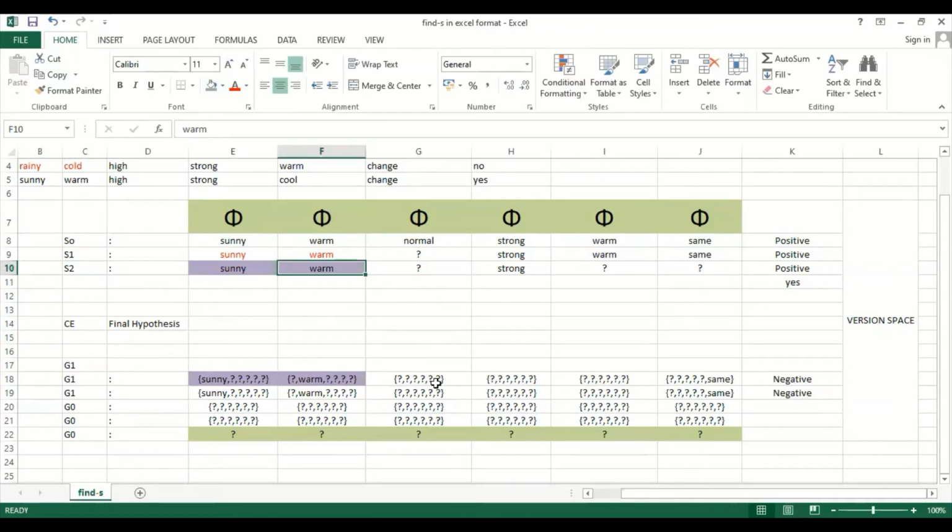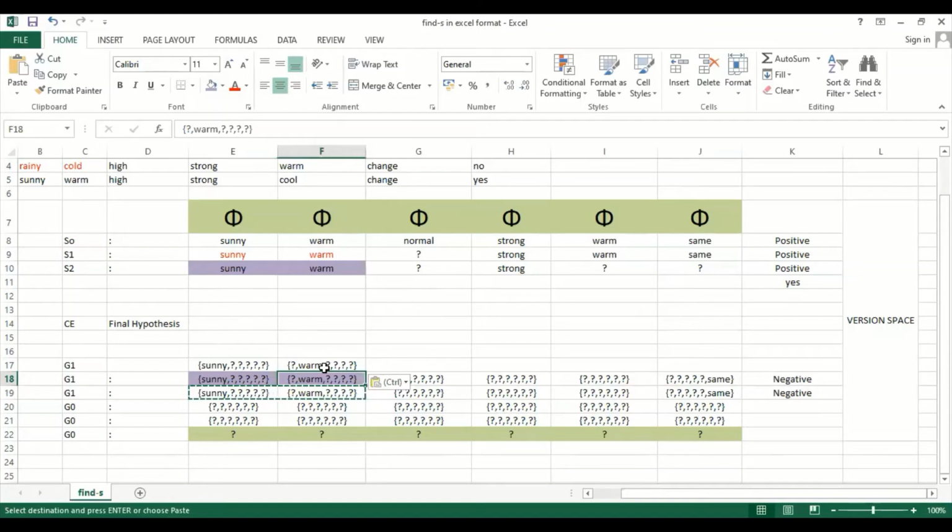But in the same way, if you take question marks in the normal, we are not going to consider this in the next level. Similarly, here also, we are not going to consider it. Here also, we are not going to consider. But in the case of the general hypothesis, we have the sub hypothesis called same. But if you compare this attribute with the specific hypothesis, it has mentioned a question mark. So that means we are not going to use this one in our next level. So in the next level I can forward only this hypothesis, the sub hypothesis, for the comparison purpose.